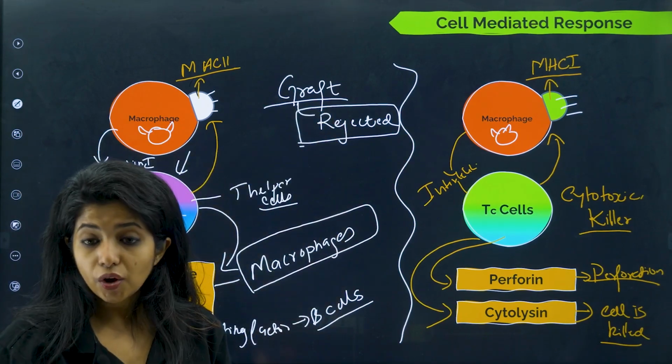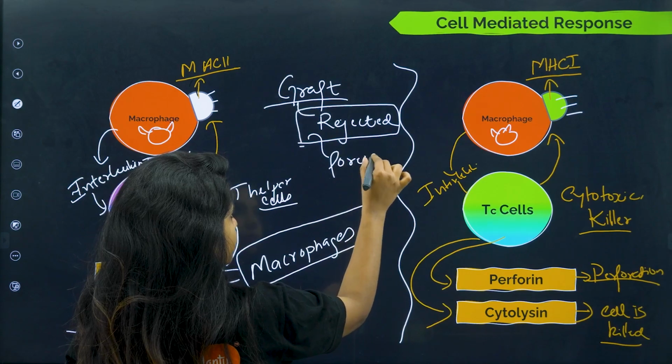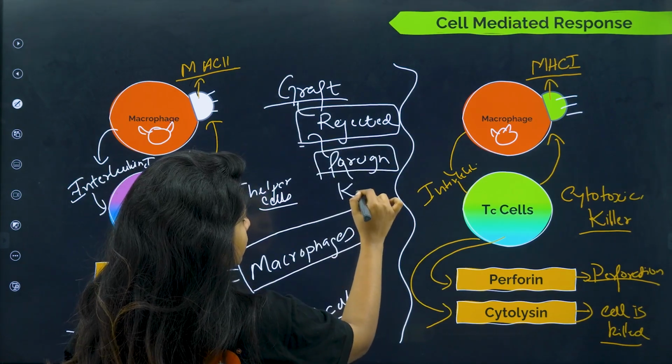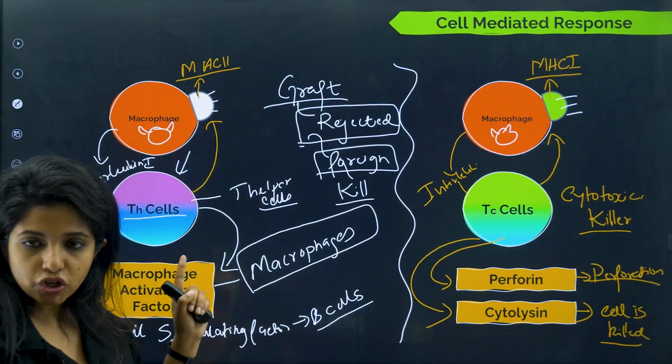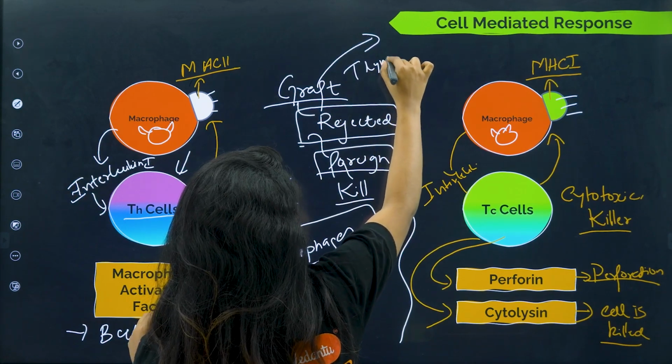Why does this rejection occur? Because our body thinks that this is foreign, and if something is foreign, we have to kill it. Okay, and this graft rejection happens because of cell mediated immunity, that means T lymphocytes.